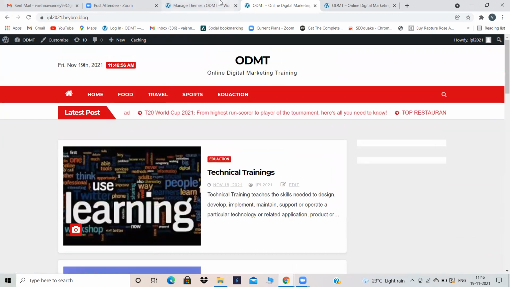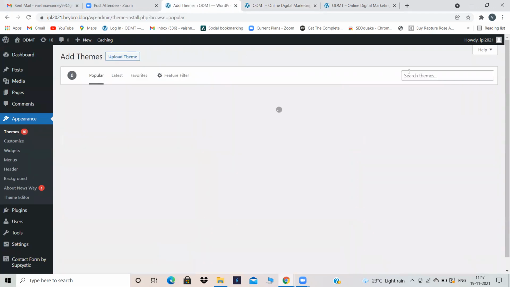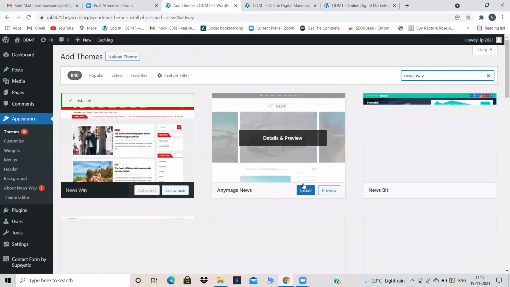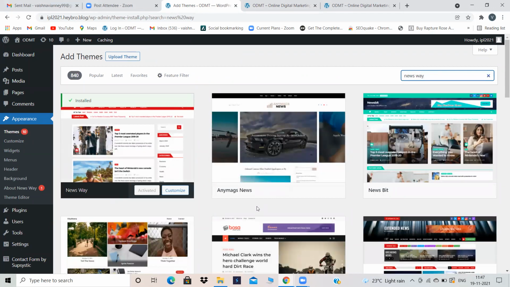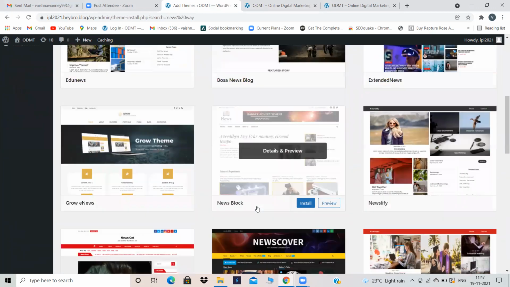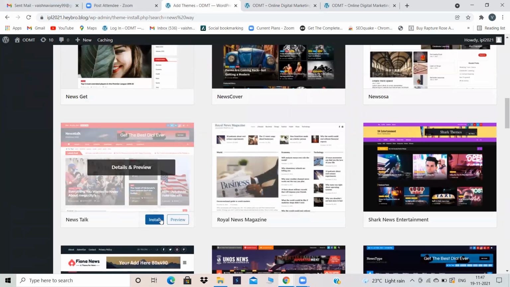Now let's change the theme and see any other theme. News way. News topics.